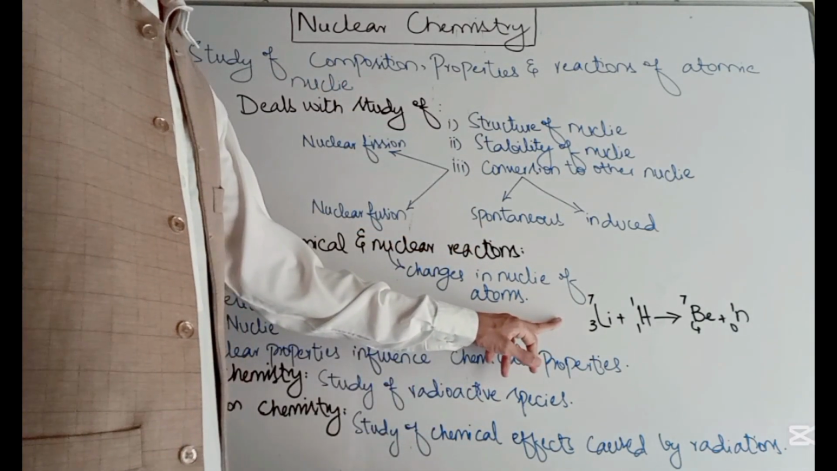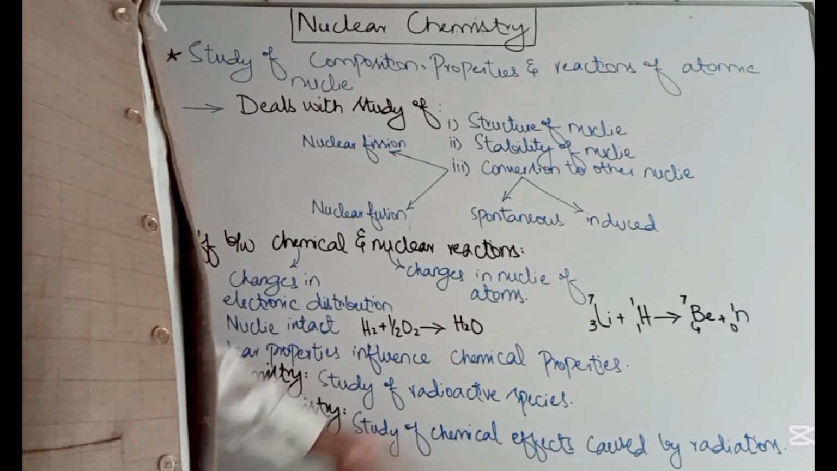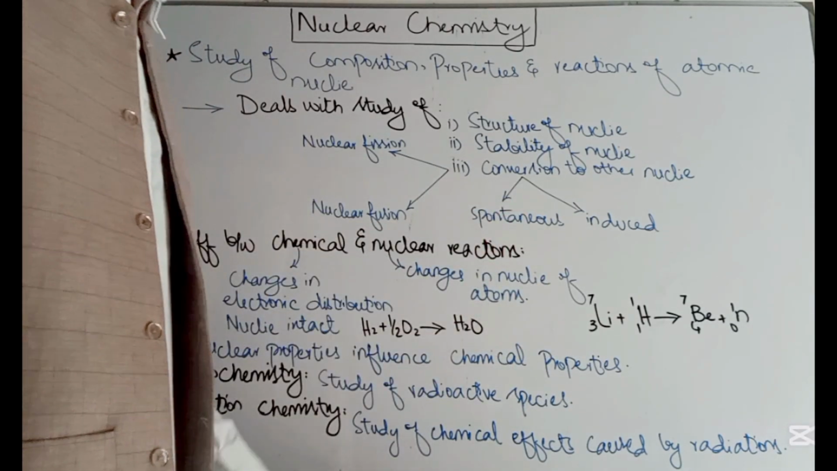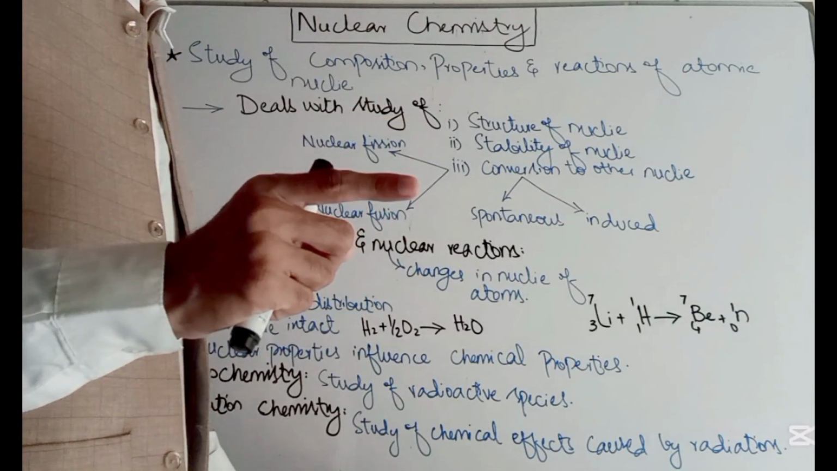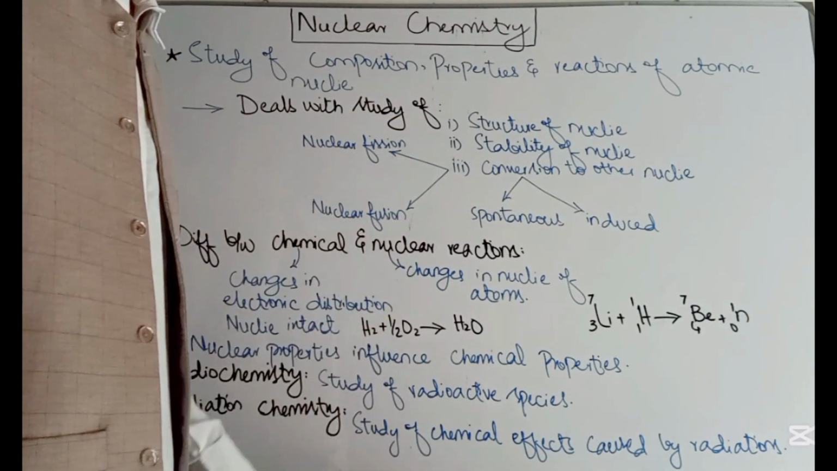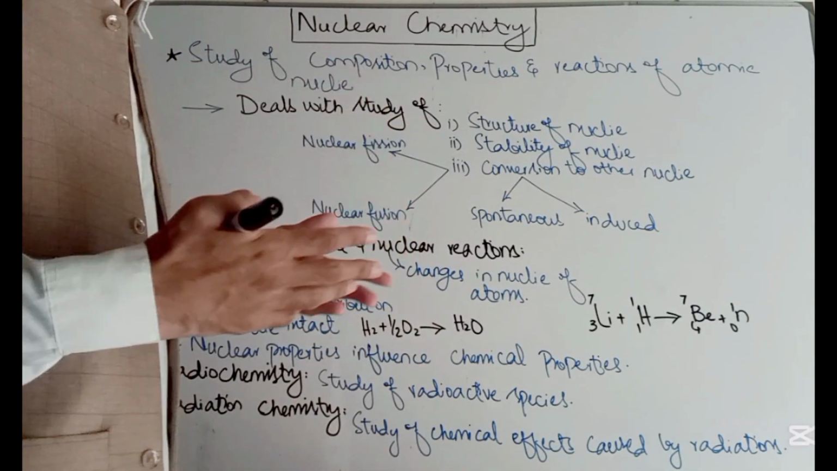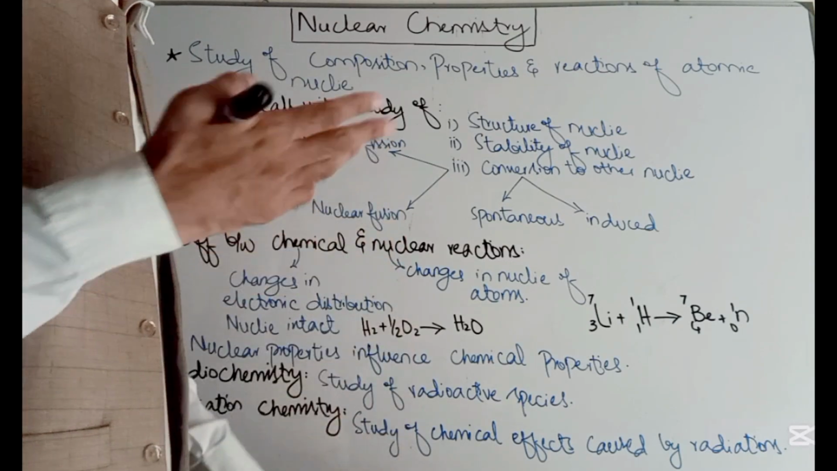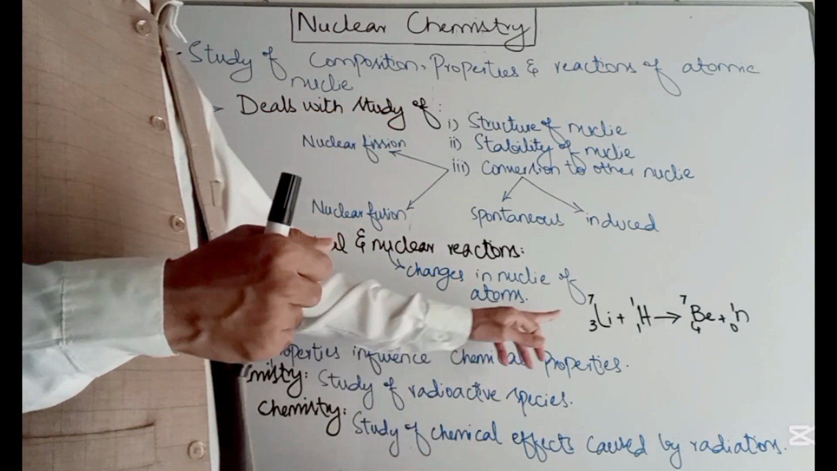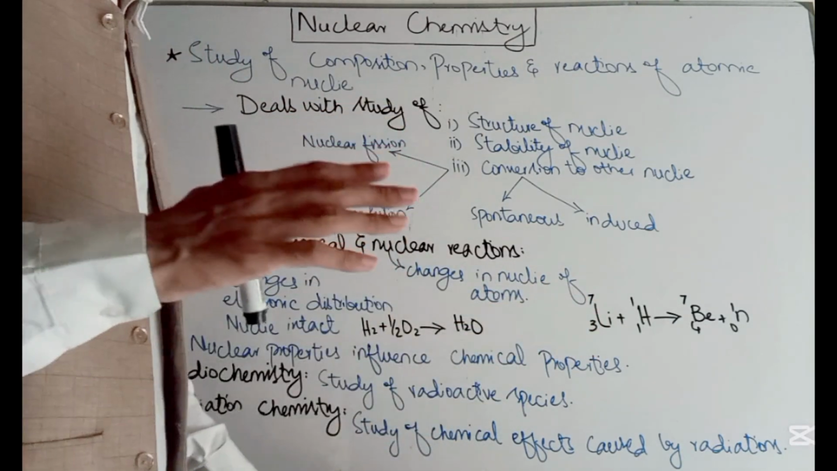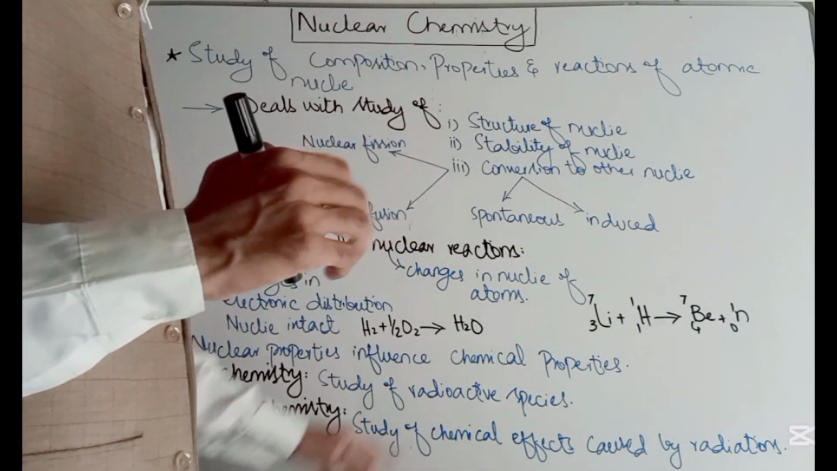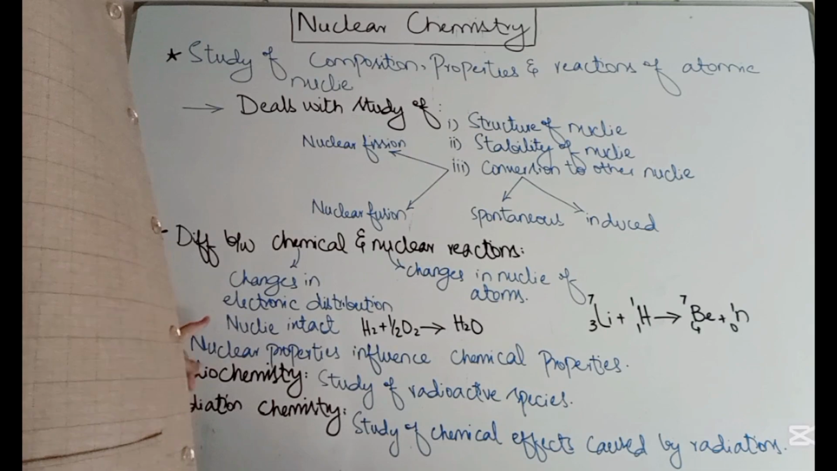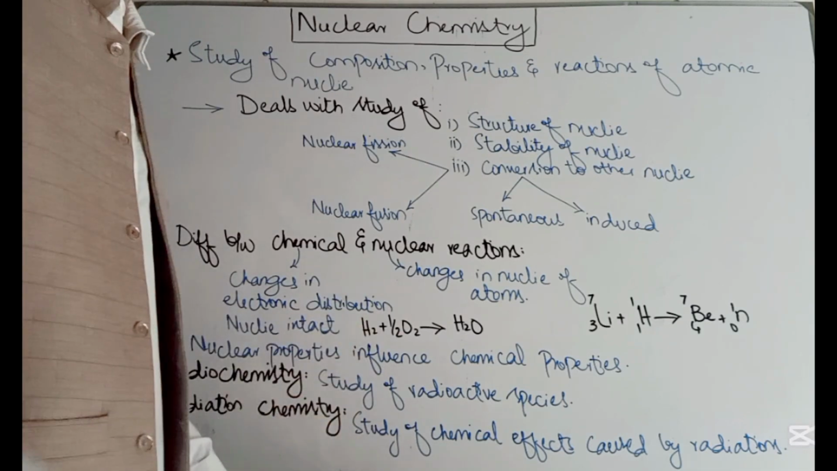Here lithium is bombarded with a proton and it is converted into beryllium. Lithium is an entirely different element from beryllium. If we look at the periodic table, lithium is a different element and beryllium is a different element. So the nucleus of the atom has undergone a change in going from reactant to product during the nuclear reaction. But an important point here is that nuclear properties influence chemical properties.